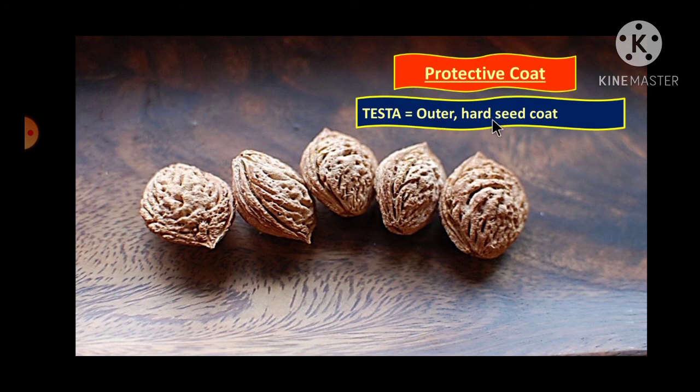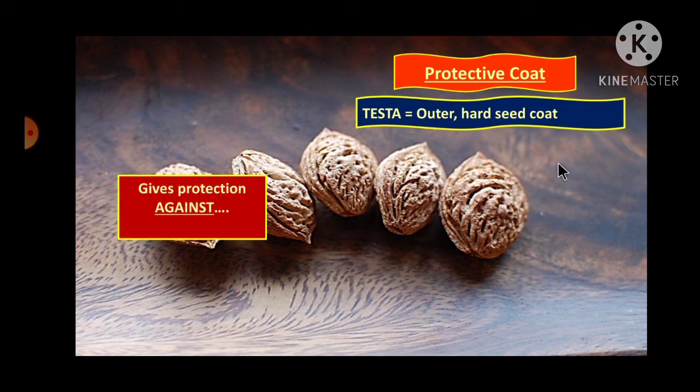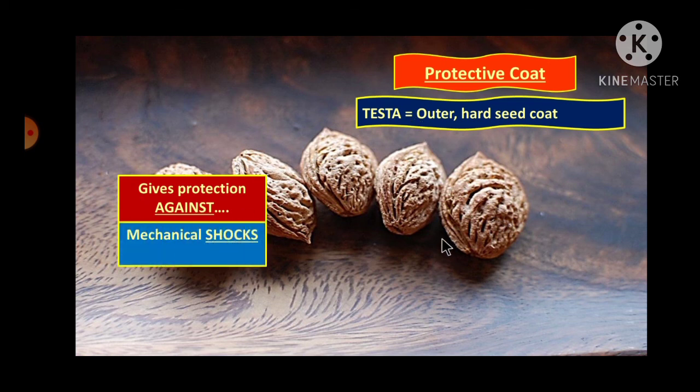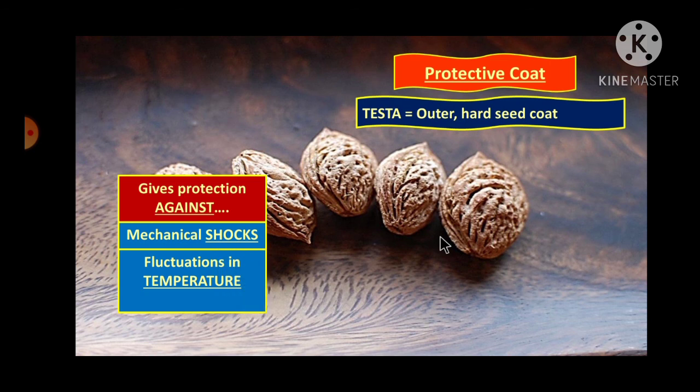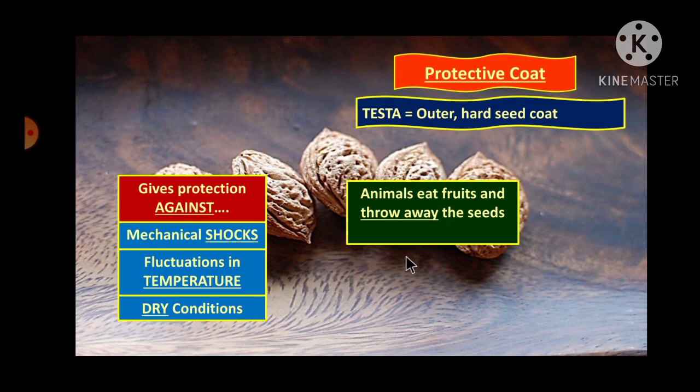The outer coat is called testa, which is hard, and the inner coat is called tegma. Testa gives protection against what? Against mechanical shocks, against fluctuation in temperature, against dry conditions, and also many a time animals eat fruits and throw away the seed.